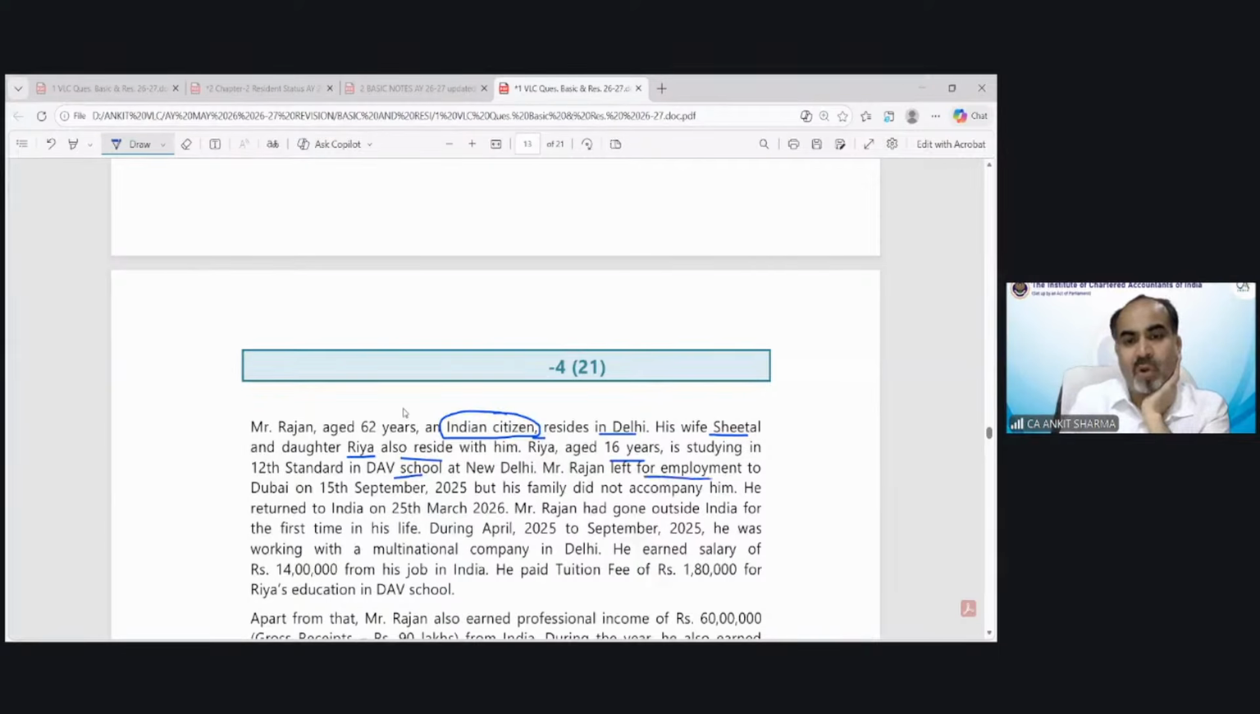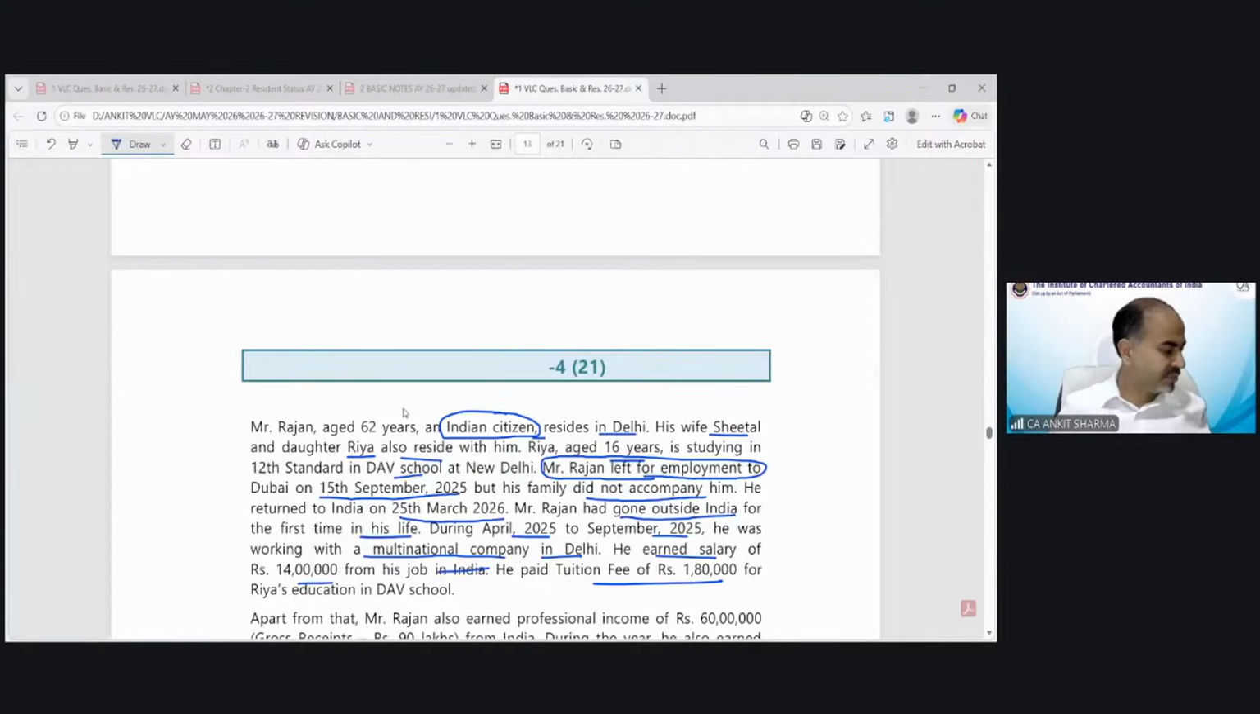Rajan left for employment, so a special condition could be applicable. He left for Dubai on 15 September 25, but his family did not accompany him. He returned to India on 25th of March 26. Rajan had gone outside India for the first time in his life. During April 25 to September 25, he was working with a multinational company in Delhi. He earned a salary of 14 lakh from his job in India, paid tuition fee of 180 for Ria's education in DAV school, etc.